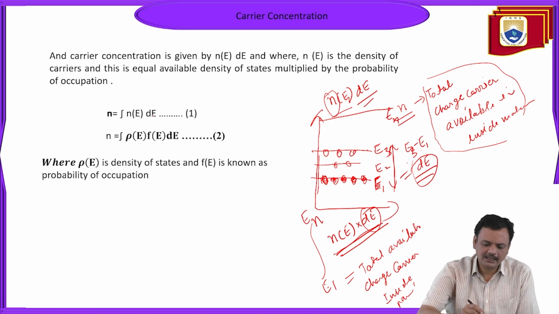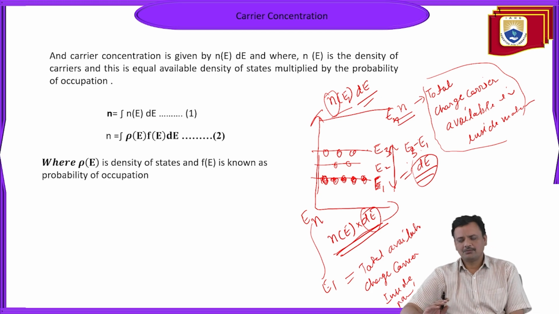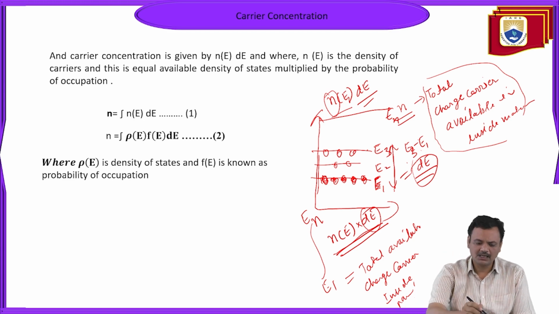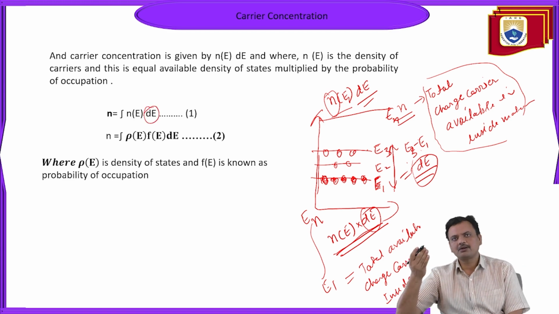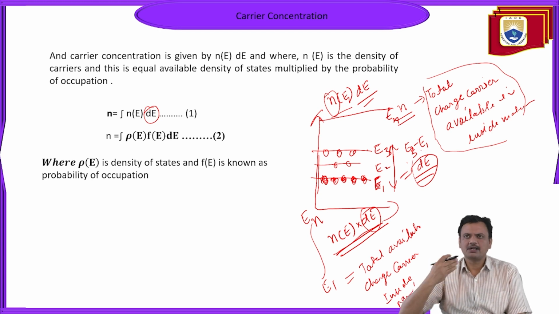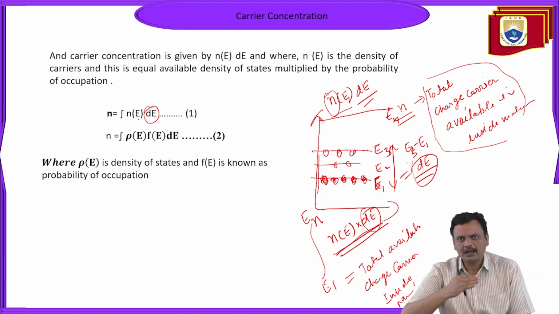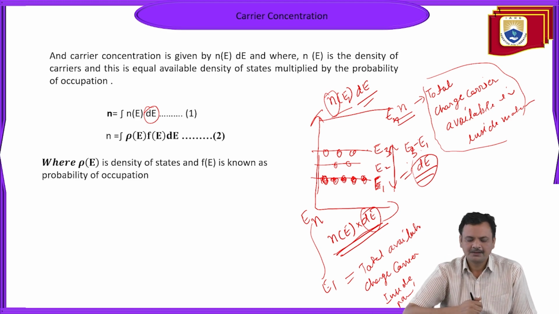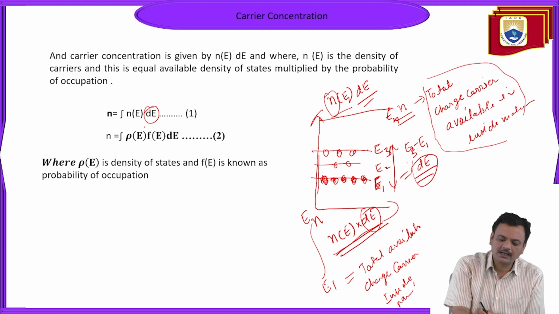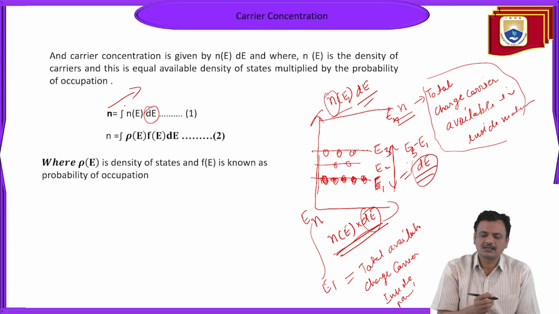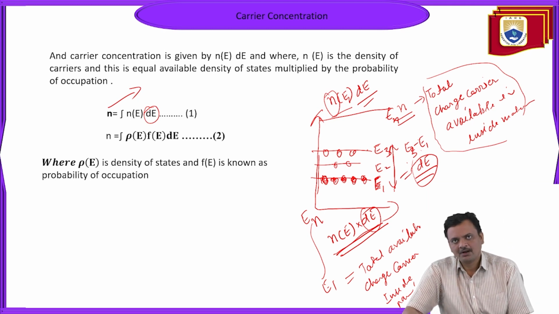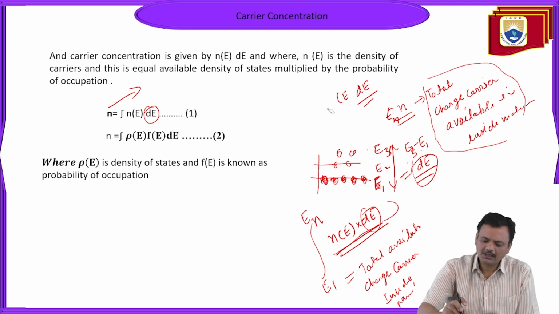So this N(E)dE will provide the number of charge carriers in the energy range dE. And suppose you want to calculate the number of charge carriers for the entire material or entire crystal, so you have to integrate this over the entire available energy range. That's why the integral of N(E)dE will give the total number of charge carriers, and that is represented by n, small n.